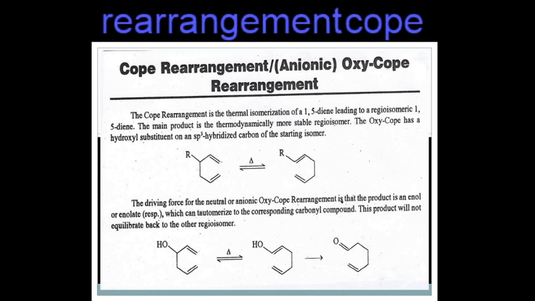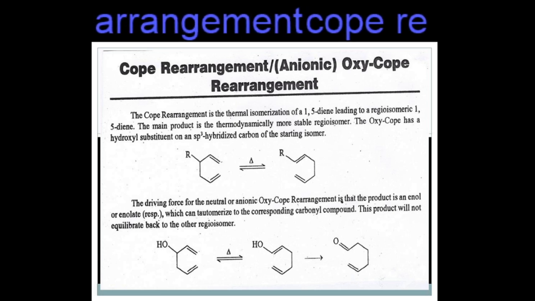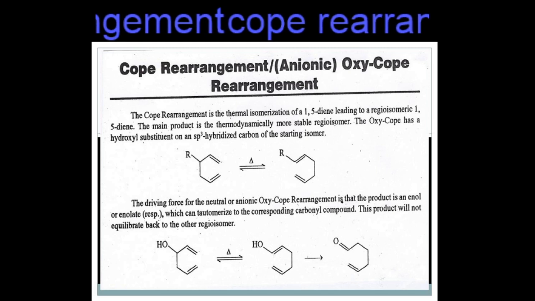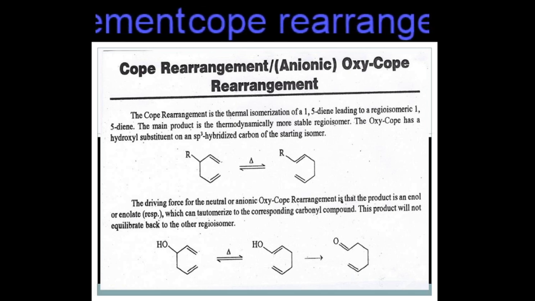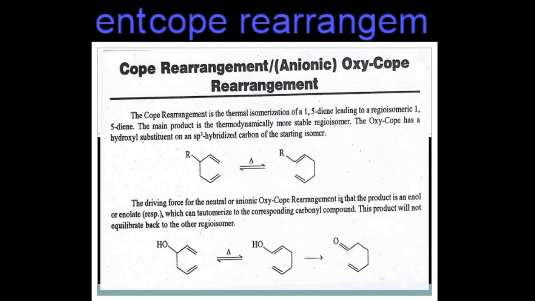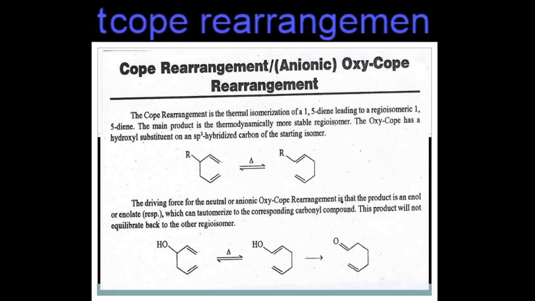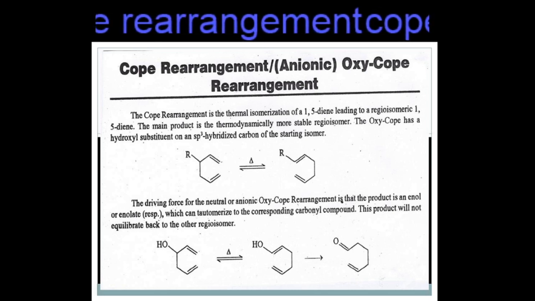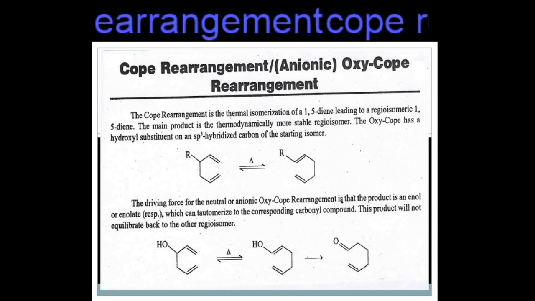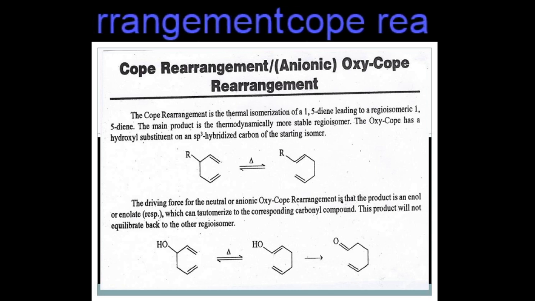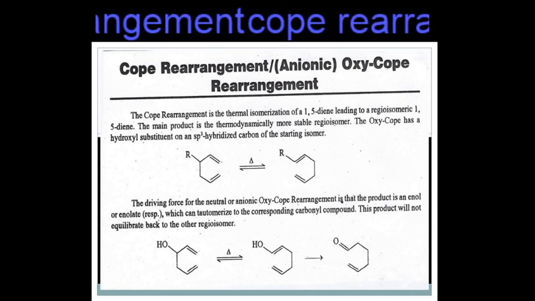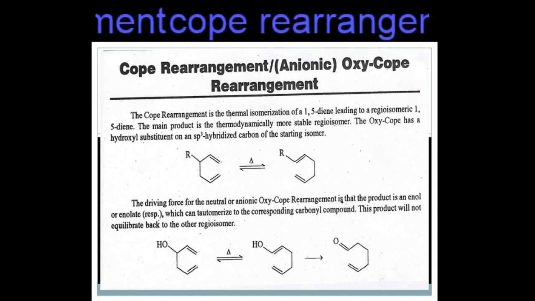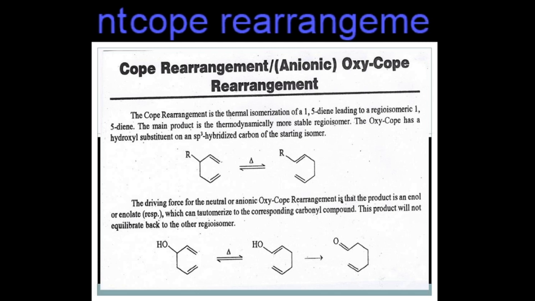First, this is one of the organic compounds known as 1,5-diene. This is the first carbon, second carbon, third, 4, 5, 6. There is no bond between the 1st and 6th carbon. CH2, CH, CH, CH, CH, CH2. So these CH2 groups do not connect with one another.